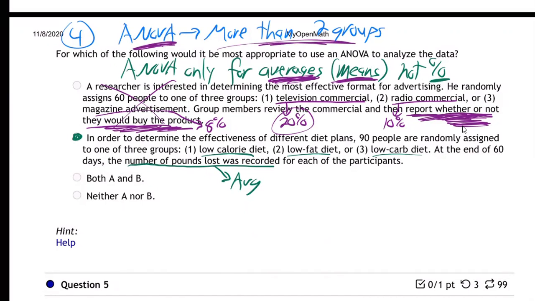If instead they had made the study, let's figure out the average amount of money people spend on the product who see the television commercial, the radio, or the magazine, that would be an average, and then you could do ANOVA to test that. But the way they've set it up, whether or not they would buy it, that ends up being a percentage, and that's not ANOVA. So that's what they're wanting us to understand there.